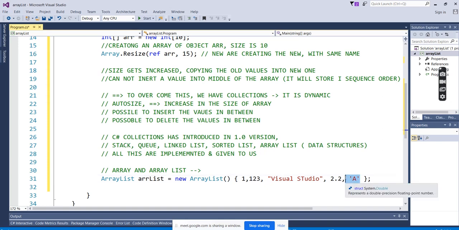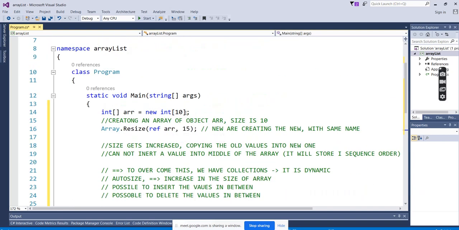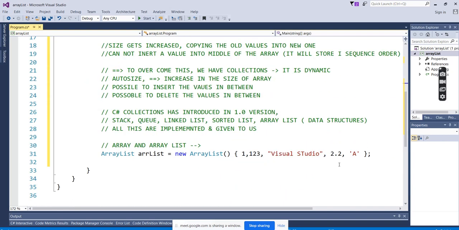So we can save different values, and you can see another difference. For arrays we give the size, for array lists we do not give the size. It is dynamic. However much you keep entering, it will take it. Internally it calculates the size after entering the values: 1 2 3 4, so the size of the array list is 4. At runtime, if you add another value, it will add it.